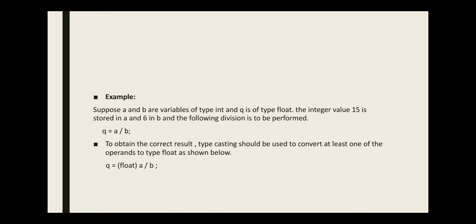So, the value stored in a will be converted to type float, and then division will be performed. Floating point math will be used, and the correct result 2.5 will be produced, which will be assigned to q.